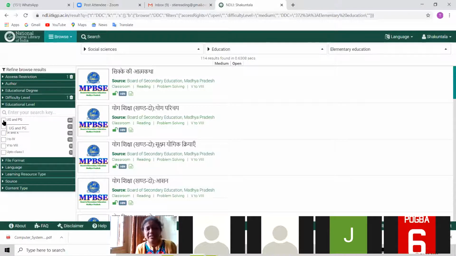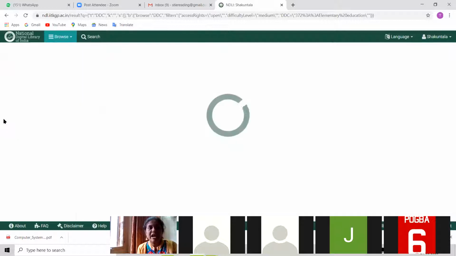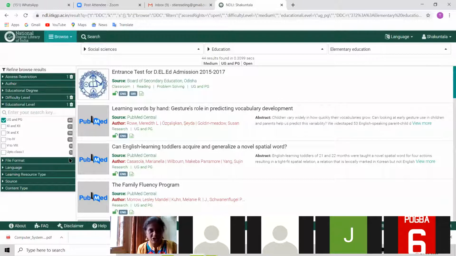Suppose I am searching something on Newton's law. Somebody is doing PhD research on Newton's law, and somebody is in 7th standard and has Newton's law in his textbook and wants to study it a little further. If the difficulty level were the same, and a PhD thesis on Newton's law was given to a 7th standard child to read, it is of no use. So that is why it is asking us the difficulty level and the educational level, and accordingly we should select. Since we are in post graduation, we should select UG and PG.